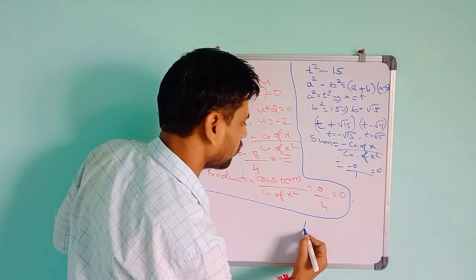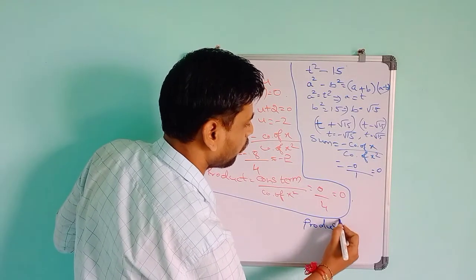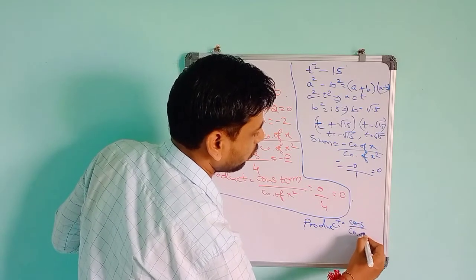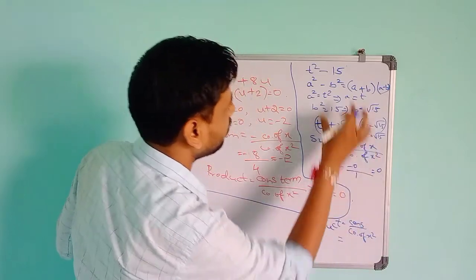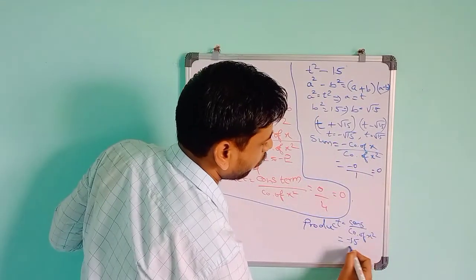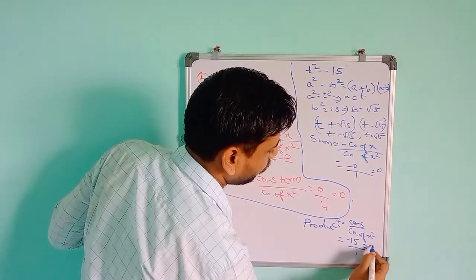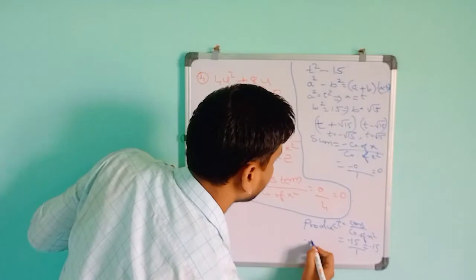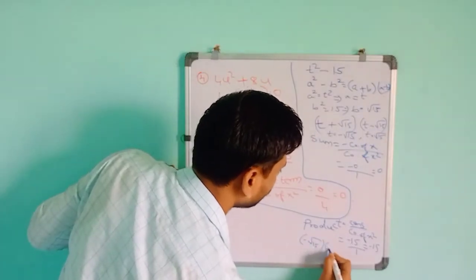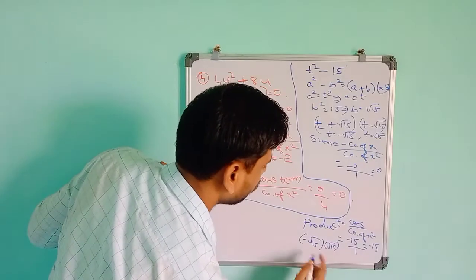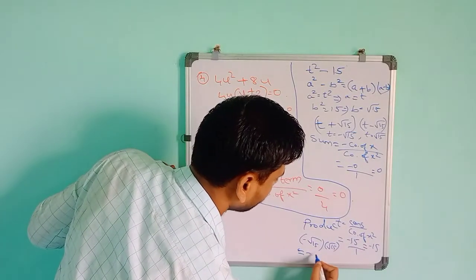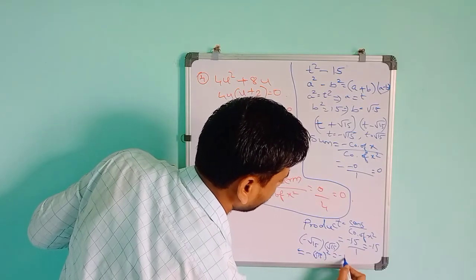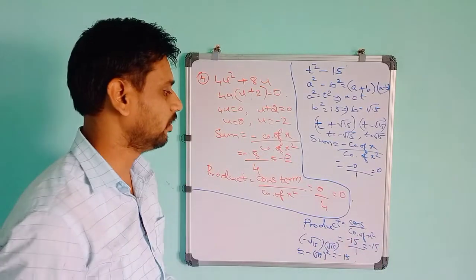Now you can take the product. For the product, what is the formula? Constant term divided by coefficient of x square. The constant term here is minus 15. The coefficient of x square is 1. So the answer will be minus 15. If you do the product, minus root 15 into root 15, you take minus, and this into this is root 15 whole square. Square root and square should cancel, so the answer is minus 15. So it is satisfying the condition.